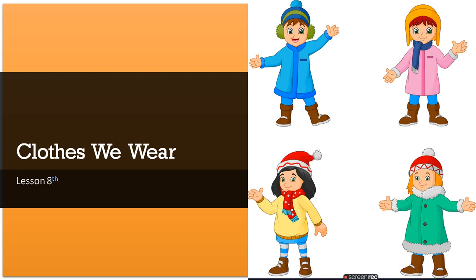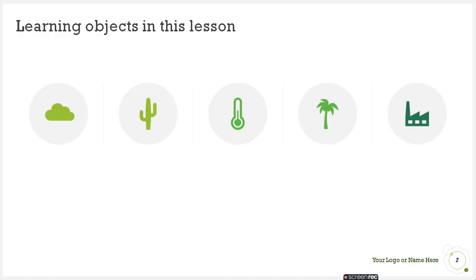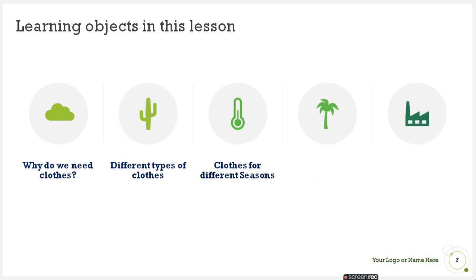Before we go to this lesson, let's see what objectives we learn from it. The first objective is, why do we need clothes? The second thing we will learn is different types of clothes. And the third one, we will learn clothes for different seasons and different occasions.